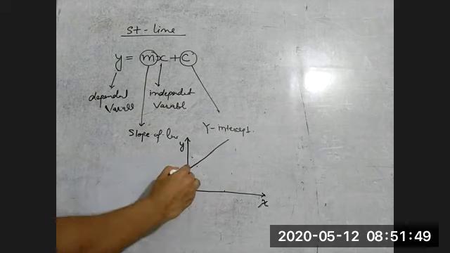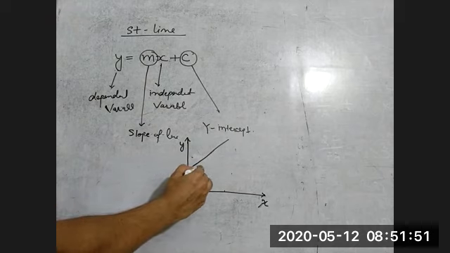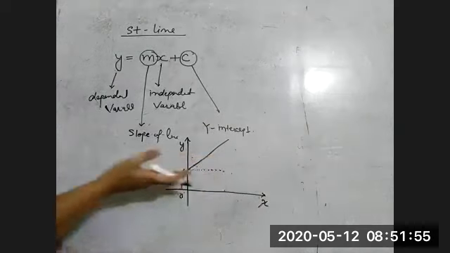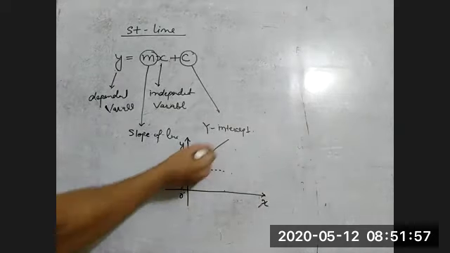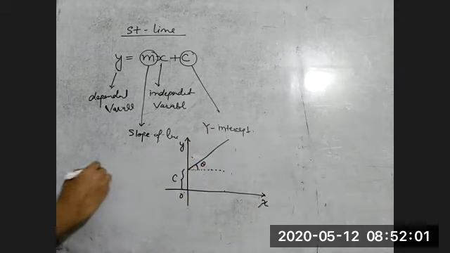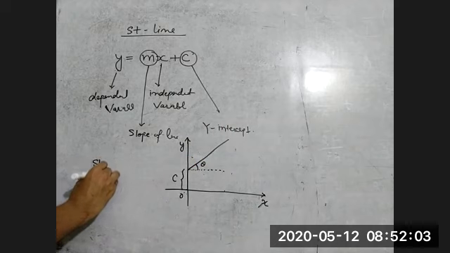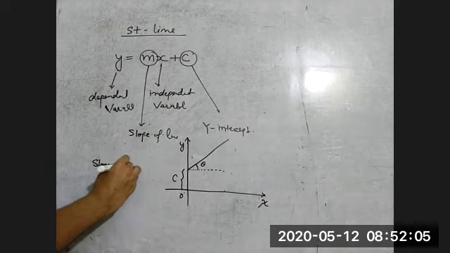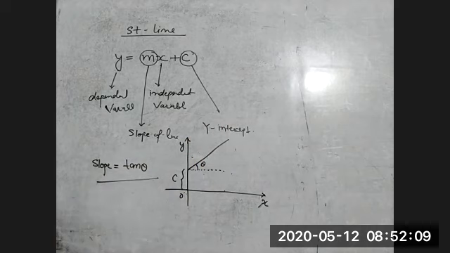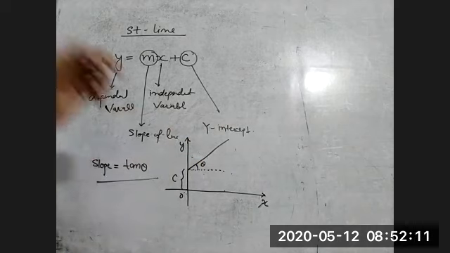Okay. Now the slope is nothing but, with the x-axis, this is the x-axis. So with the x-axis, this line makes an angle theta. Okay. Tan theta is called the slope. The slope is nothing but this tan theta.